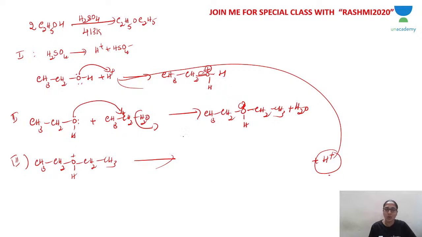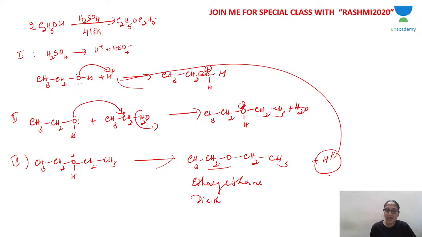So this goes on, and you will get the major product CH3CH2OCH2CH3, that is ethoxyethane. Ethoxyethane is the IUPAC name, or you have diethyl ether. See, two alkyl groups, same alkyl groups, so diethyl ether will be the name.